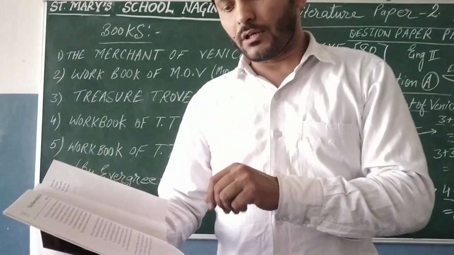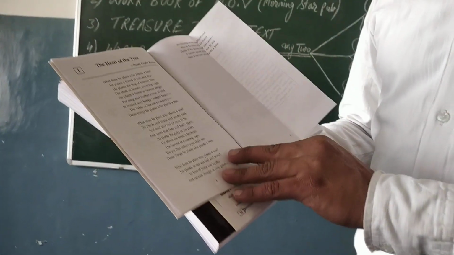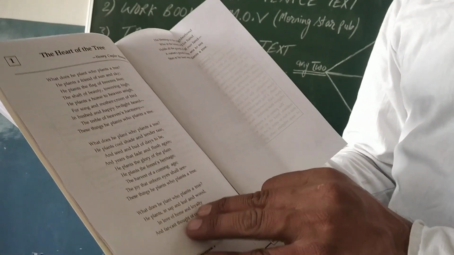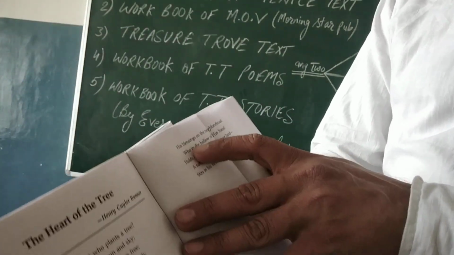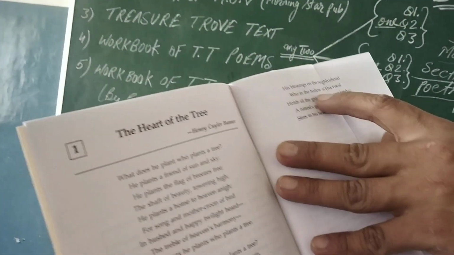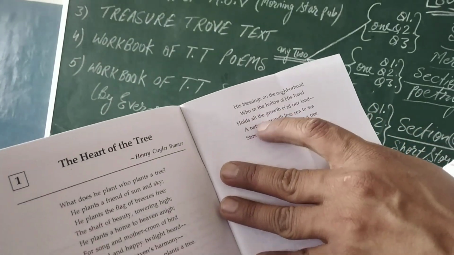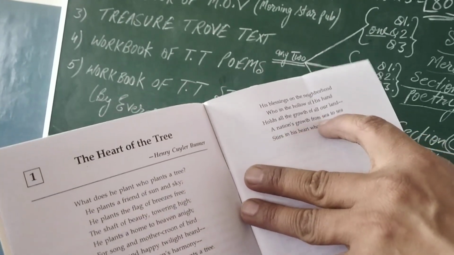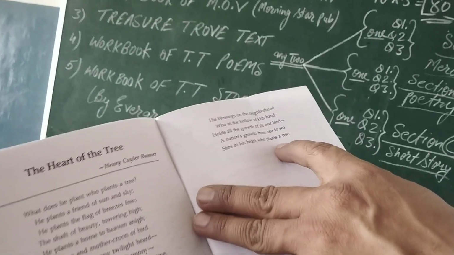Now, similarly, I'm coming to the third stanza. What does he plant? So plant a tree. He plants in shape and leaf and wood, in love of home and loyalty, and far cast through the civic good. His blessings on the neighborhood, he who in the hollow of his hand holds all the growth of all our land, a nation's growth from the sea to sea, stirs in his heart who plants a tree.